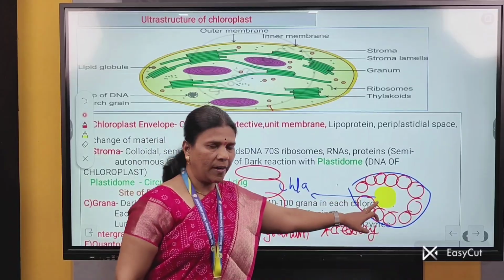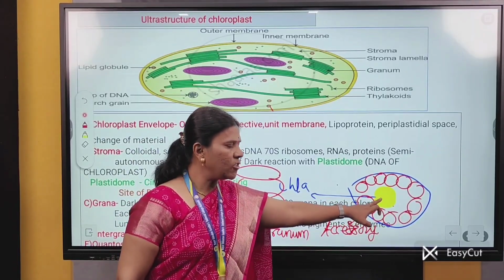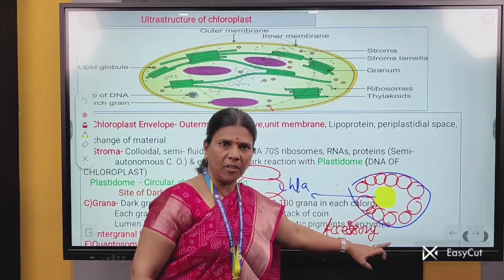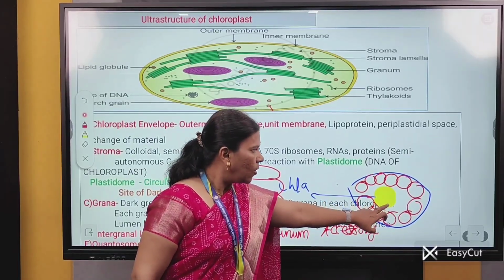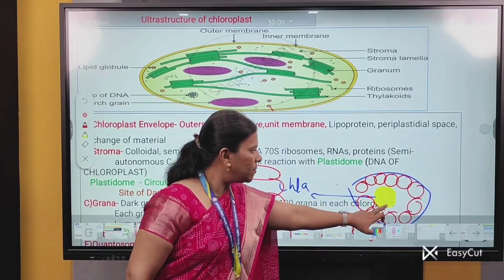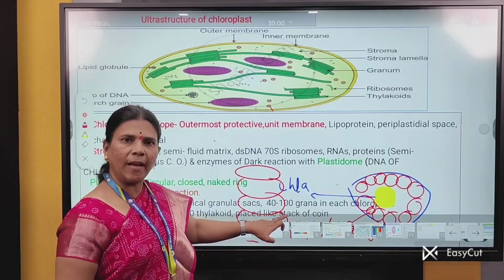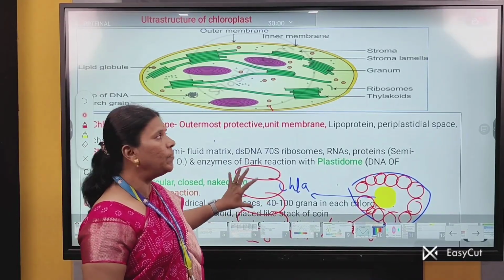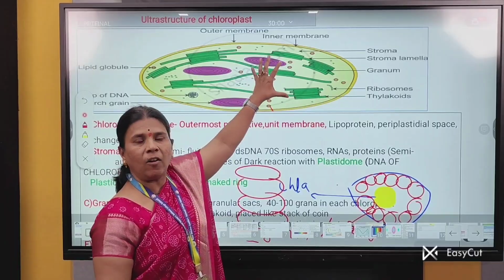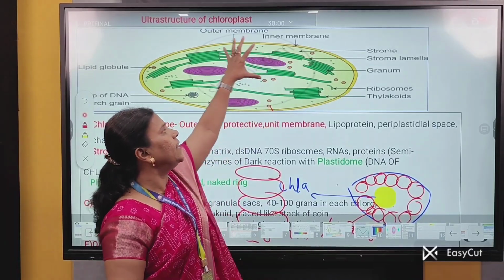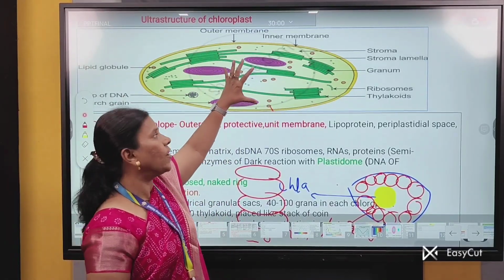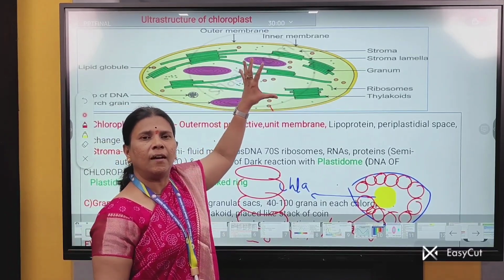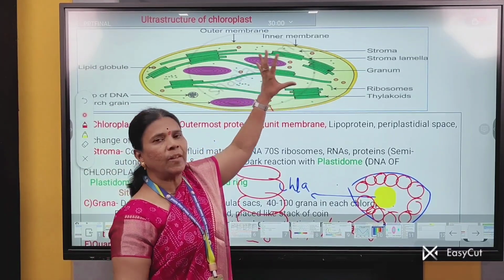Thus, the quantasome has a centrally placed chlorophyll A molecule, the chlorophyll A pigment, surrounded by accessory pigments. This quantasome is present in the inner membrane of thylakoid. Thylakoid is the member of granum. Granum is the member of grana, and all these grana are present in the matrix or in the stroma. Stroma is the colorless liquid present in the chloroplast.